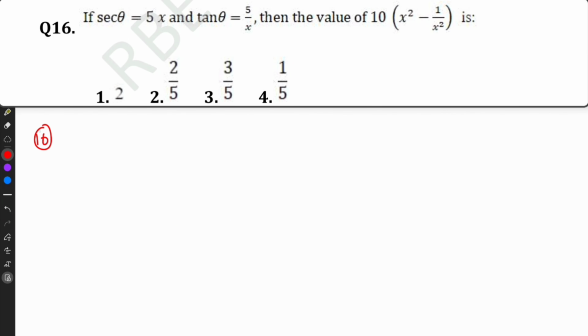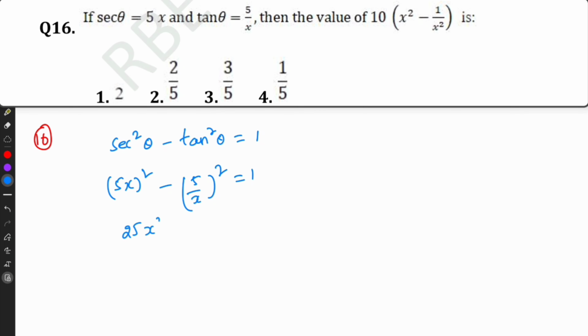Question number 16. If secant theta equals 5x and tan theta equals 5 by x, then the value of 10 into x square minus 1 by x square is. So we know that secant square theta minus tan square theta equals 1. So the question is in the form of x square minus 1 by x square. So let us substitute these values here. So secant square theta is 5x whole square minus tan theta is 5 by x whole square, that equals 1.